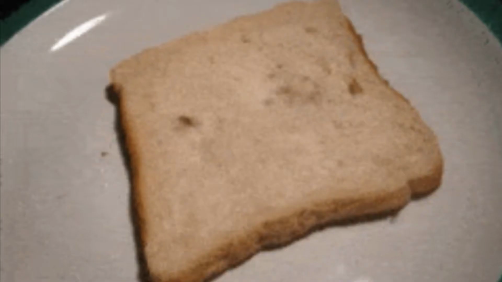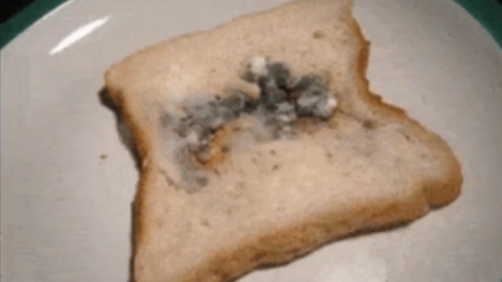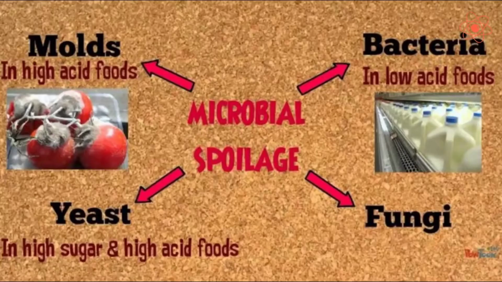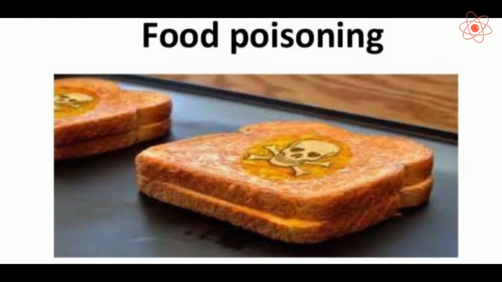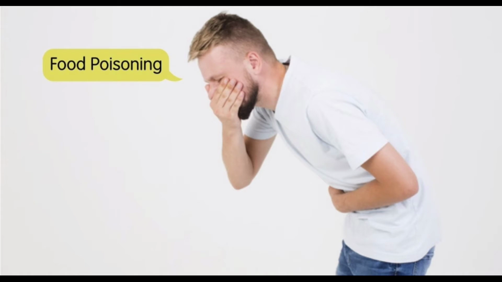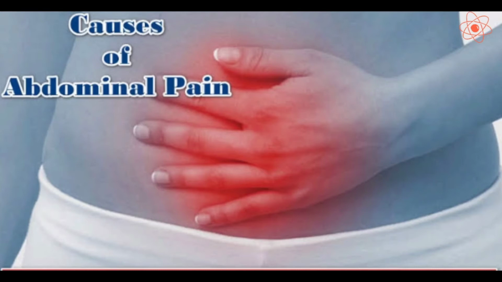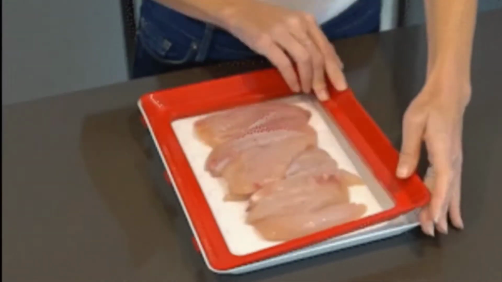For example, bread starts growing green mold or patches due to a fungus called bread mold. The food gets spoiled due to the action of microorganisms. They produce toxic substances. These toxic substances make the food poisonous and unfit for eating. If eaten, it can lead to vomiting, diarrhea, and pain in the abdomen. Hence, it is important to preserve the food from getting spoiled.